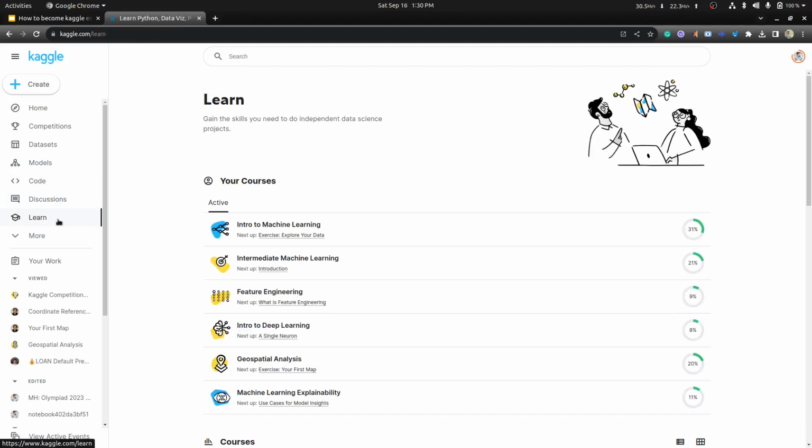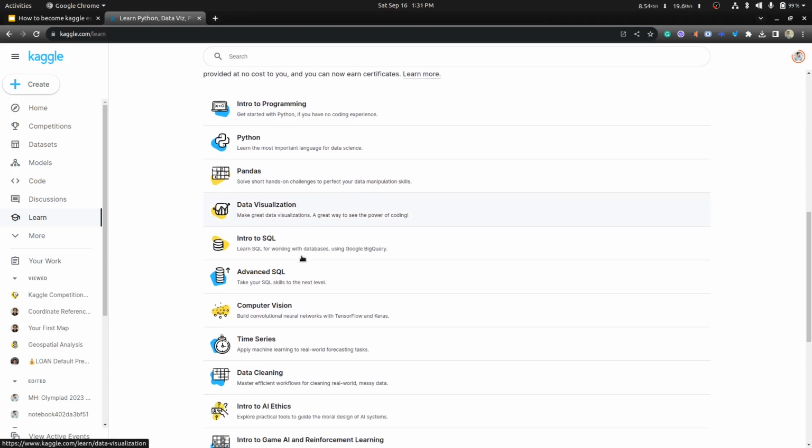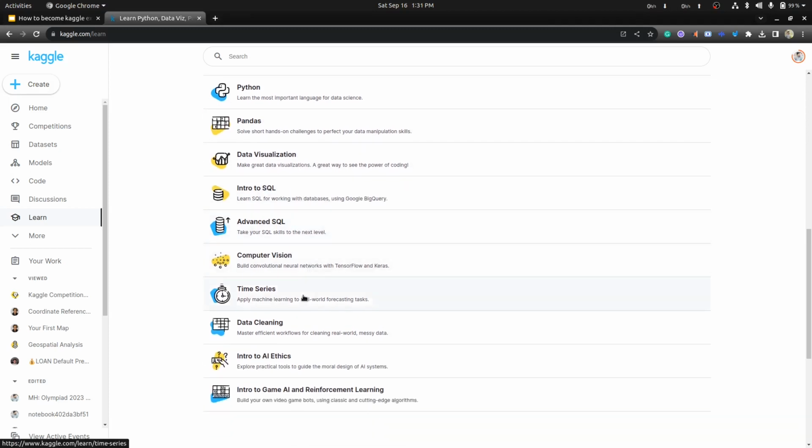If you go to the learn tab, here you can find courses provided by Kaggle. Here you can find introduction to programming, Python, pandas, data visualization, introduction to SQL, advanced SQL, computer vision, time series, data cleaning, intro to AI ethics, reinforcement learning.